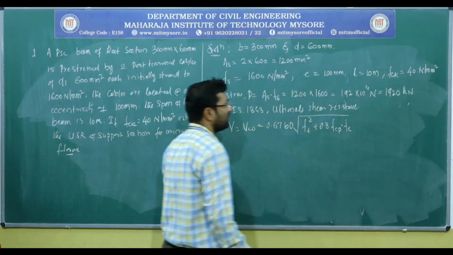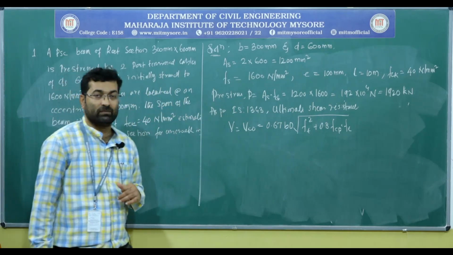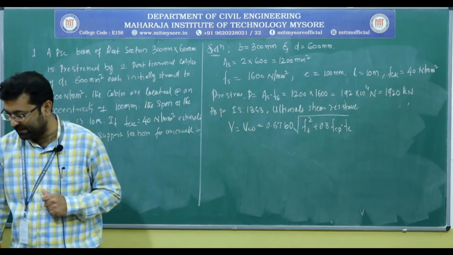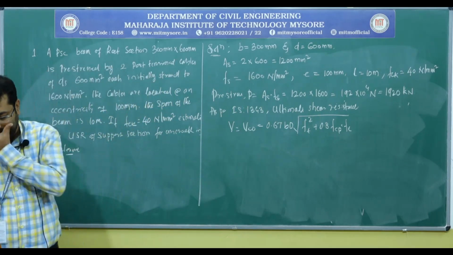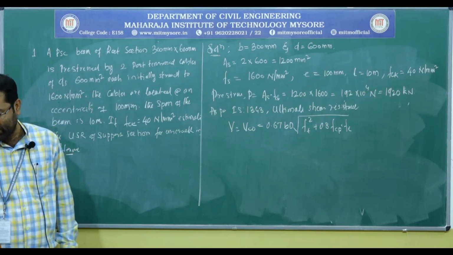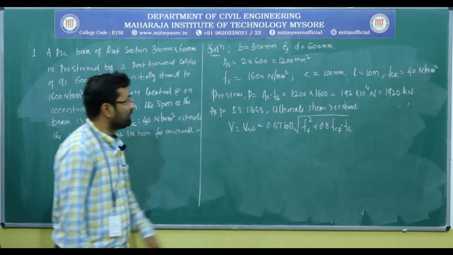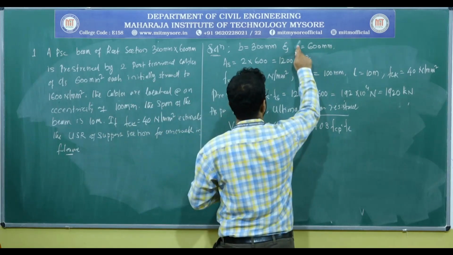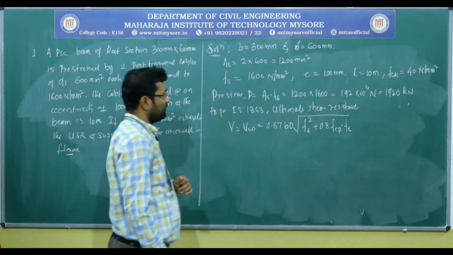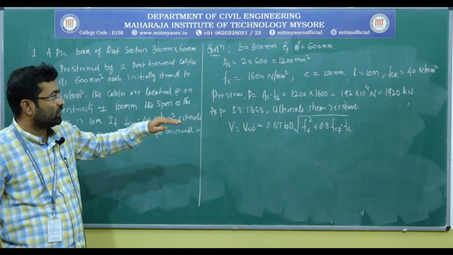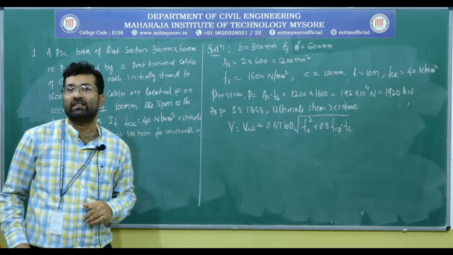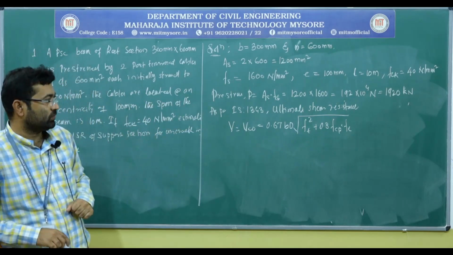This is the formula we need to use to calculate the ultimate shear resistance capacity of the given beam. Here we know b, we know D, the overall depth of the beam. We need to calculate ft and fcp. These are the two things we need to work out.